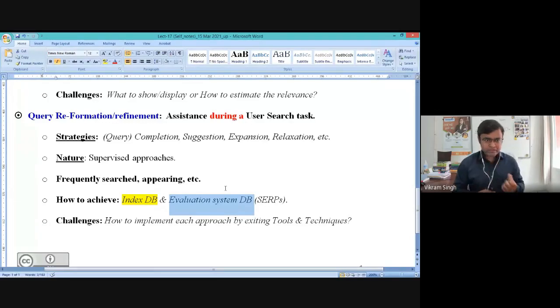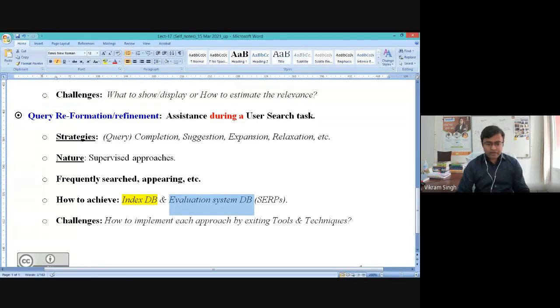For a query reformulation strategy, this first search by the user is kind of a supervised context, right? You cannot go beyond that. So whenever we are suggesting something to the user after, or maybe during, the second search, it should always be within the context of the first search, right? That's why it is recommended that you should always have supervised approaches, supervised tools, to design query formulation techniques, right?